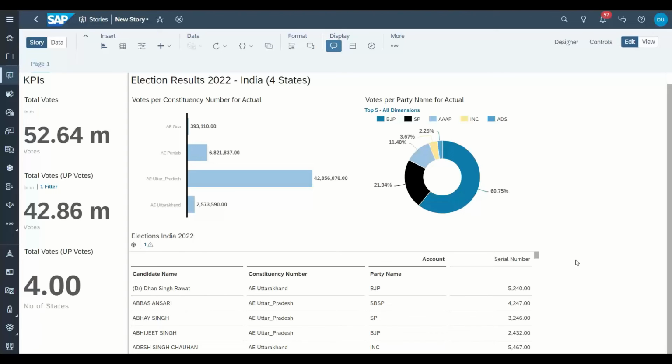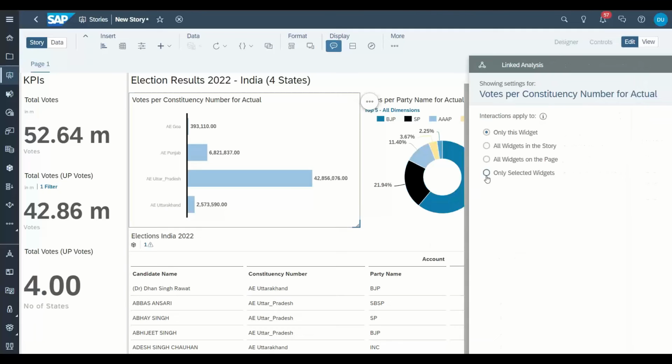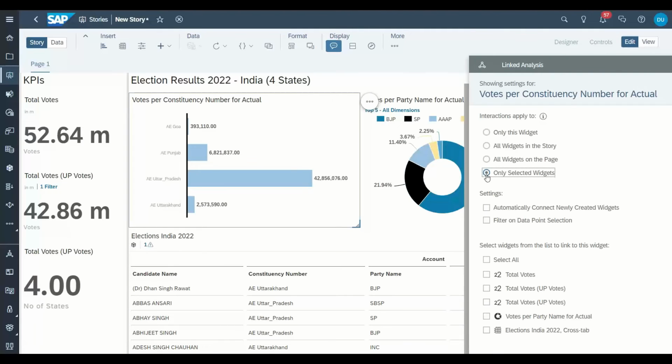Last step is to also enable a drill down. So I'm only interested to see the candidates of a particular party or candidates of a particular state. I can just go back to my chart and choose the more options to add a linked analysis. And I'll say, please apply a filter on data point selection to my table.